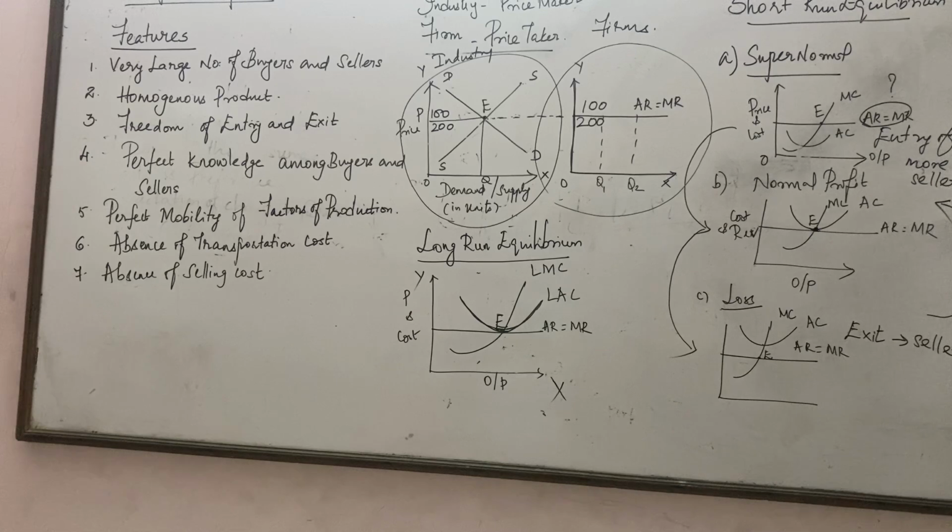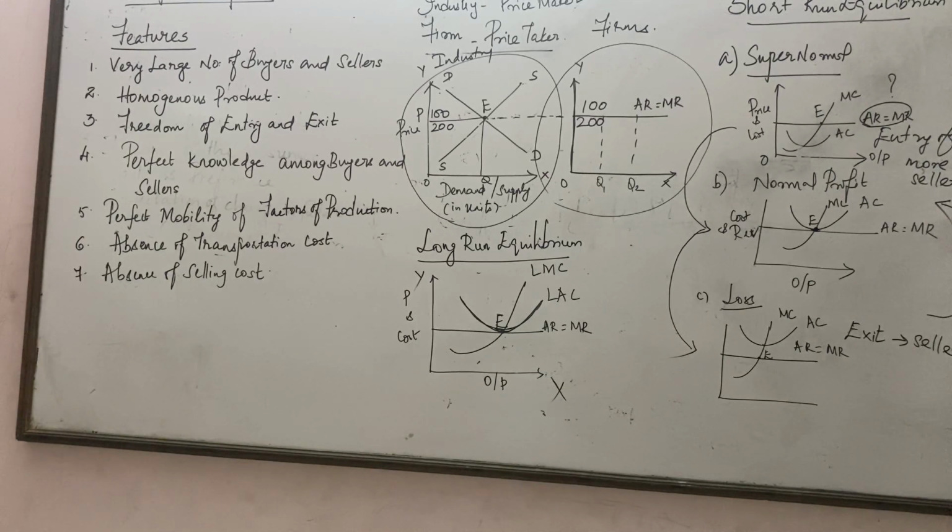How many days can a seller sustain in such a situation? Slowly they will start leaving the production of the product. So we see that from fewer sellers it gave room to more sellers, and again, when sellers start exiting, it comes back to normal. This we call short run equilibrium.